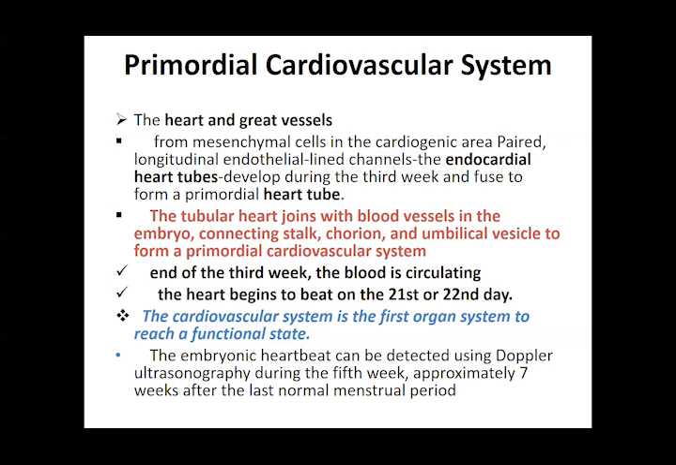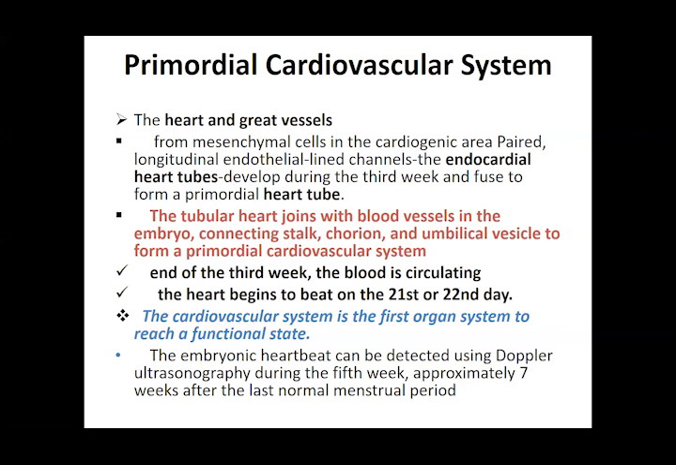a tube, like the way we formed the neural tube. It's going to form heart tubes with lined channels. These channels are then going to fuse together and form one heart tube. Initially, two tubes are going to be formed, which are called your endocardial heart tubes. These endocardial heart tubes develop in the third week, and ultimately they are going to fuse and form one tube, which is going to be your heart tube.